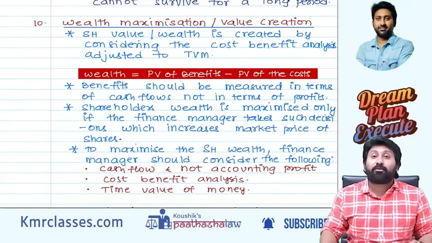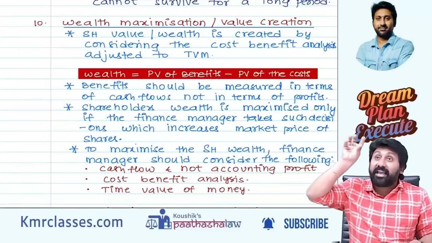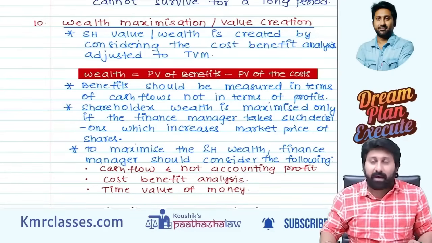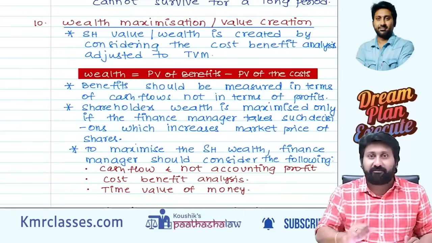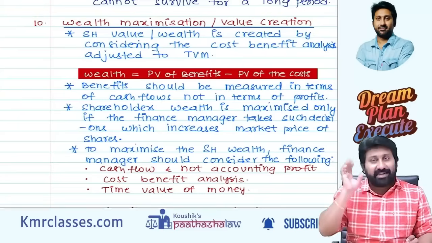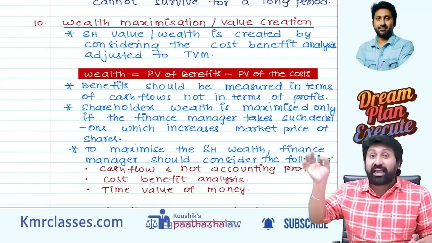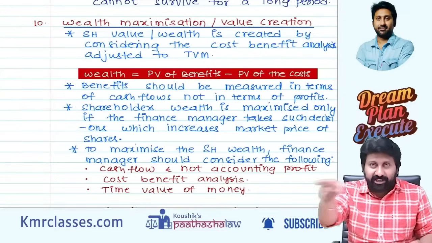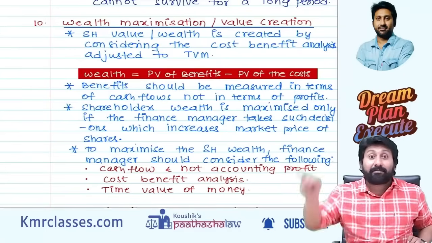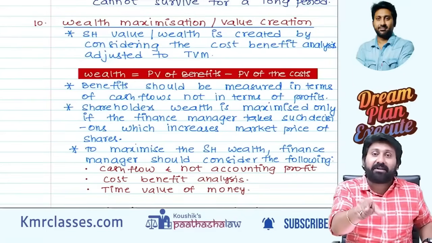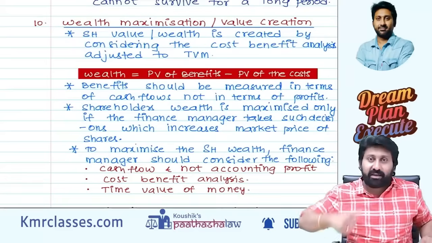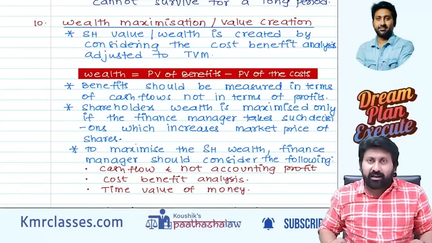Sir, what is wealth? Wealth is not about profit. Wealth is about the share value in the market. Overall value of the company depends on what? Not on profit. For example, there is a managing director, he got arrested. Is there anything to do with the P&L account? No, but share prices will fall. So you should appoint such kind of MD who is ethical and has a proven standing in society.